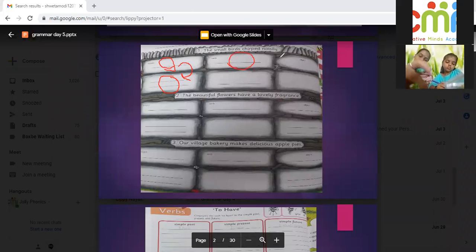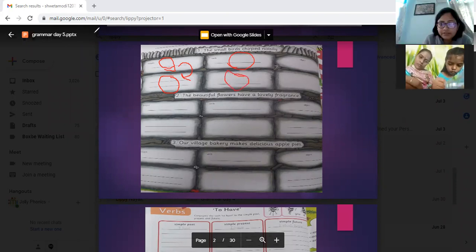Okay. Chirped noisily. Can you tell me what is noisily? Adverb. So adverb is going to come here. Okay. Ma'am, do the columns have any specific name up there? Yes, this is subject. This is verb. And this is object. Okay. So subject will come here.